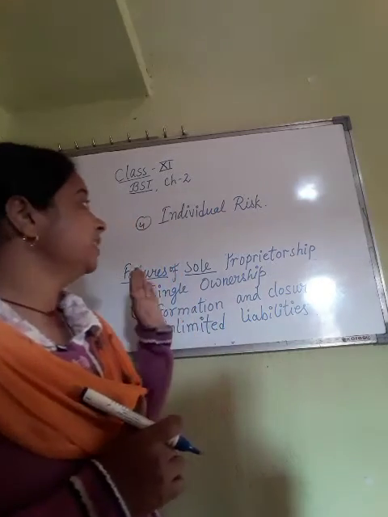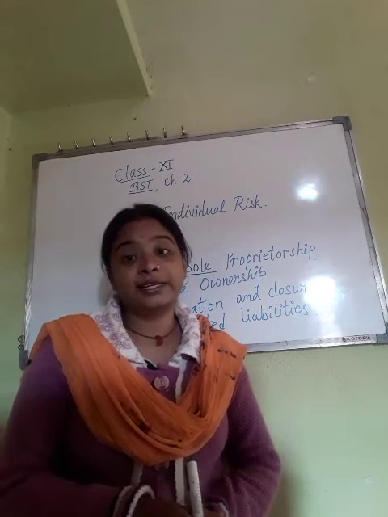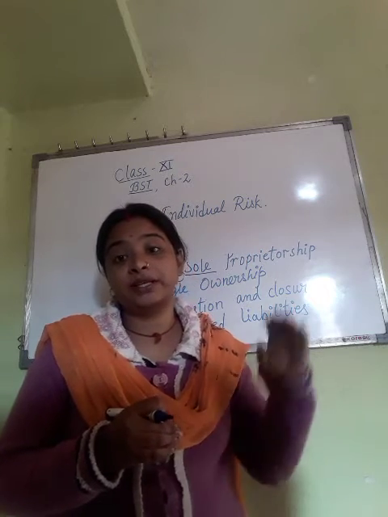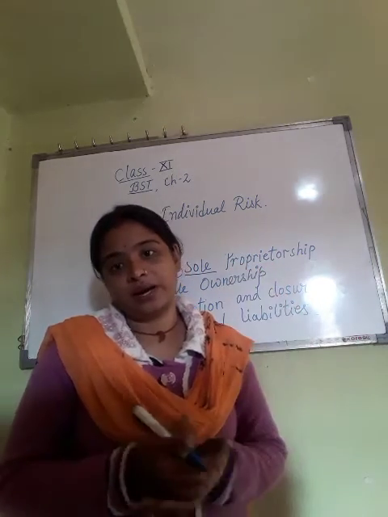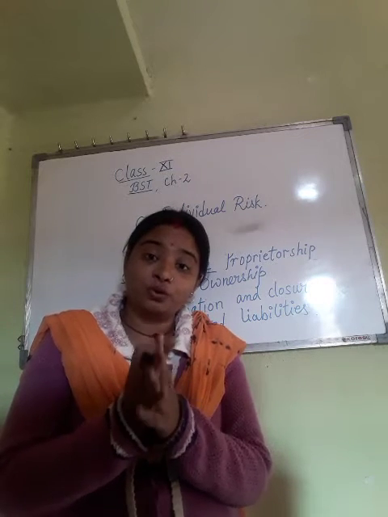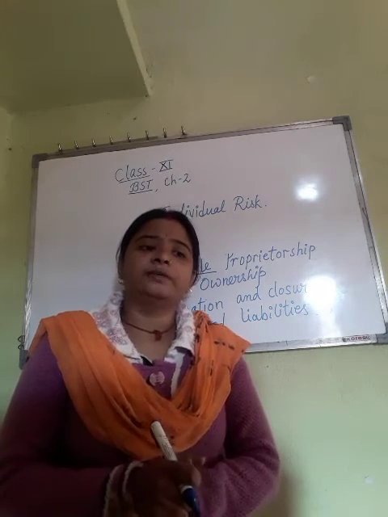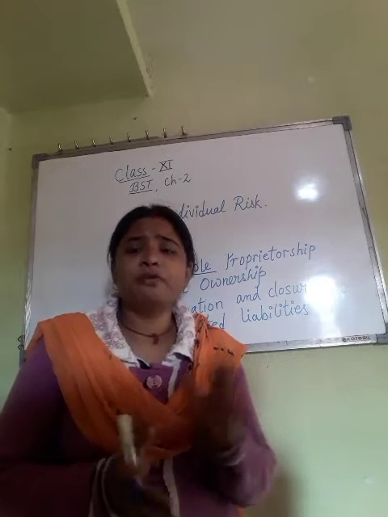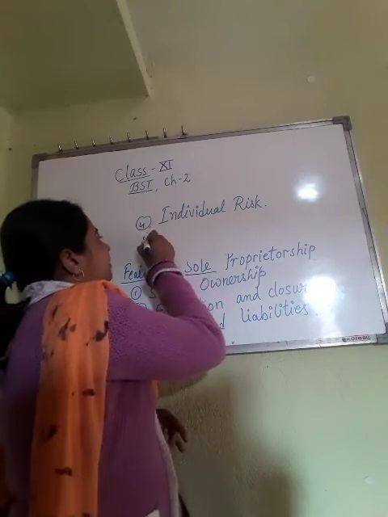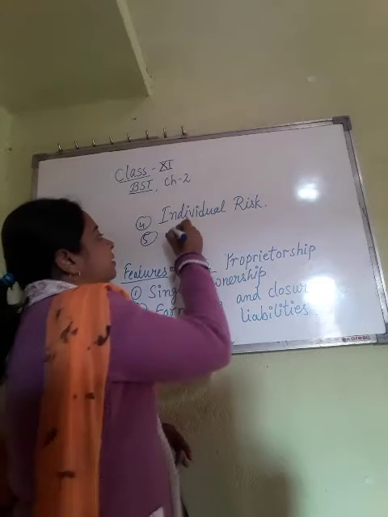Now here, individual risk. Whatever business he does, if he faces any loss, any item is spoiled or damaged, the whole risk will be borne by the single owner, I mean the sole proprietorship. So the whole risk, he is the individual person who is going to deal with the risk. The whole risk will be of the same person. And of course, profit recipient, you can join this one with this point also, and you can make another point of this, that is profit recipient.